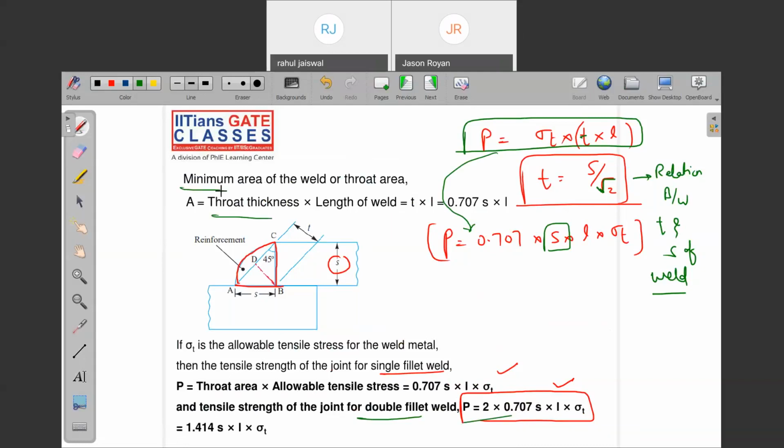And what is the throat thickness? It is the minimum area. Note down: throat thickness is nothing but the minimum area of the weld. We call it the throat area. And you know that wherever the minimum area is there, maximum stress will be produced. You came across this in fatigue loading. When a hole is there, when load is there, here the area is more, but here the area is reduced. Only this much area is there, so suddenly stress shoots up. Yes or no? Correct.